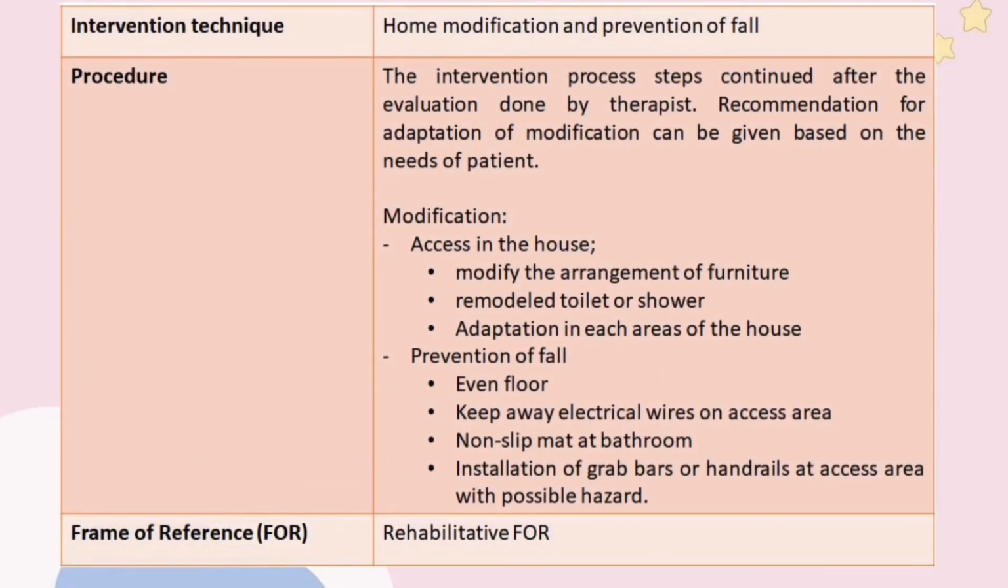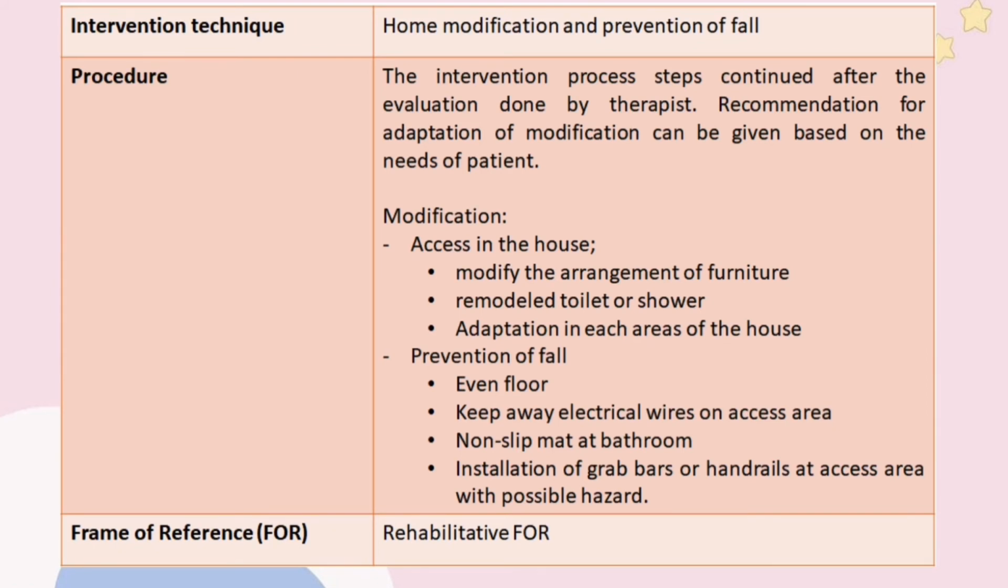The last intervention is home modification and prevention of fall. The evaluation and assessment will be done before the intervention for home modification. Recommendation for adaptation or modification will be given based on the needs of the patient during evaluation and home visit. The modification that can be done includes providing access in the house, by modifying the arrangement of furniture, especially for patients that will use assistive devices.